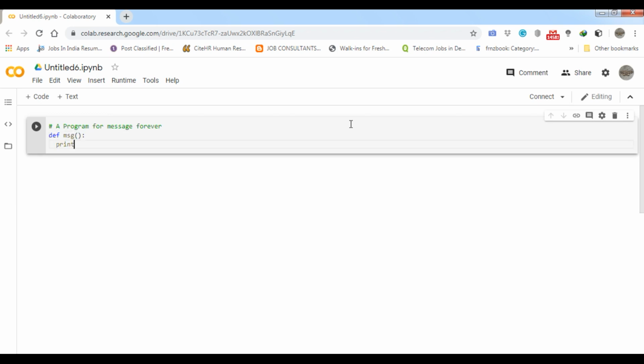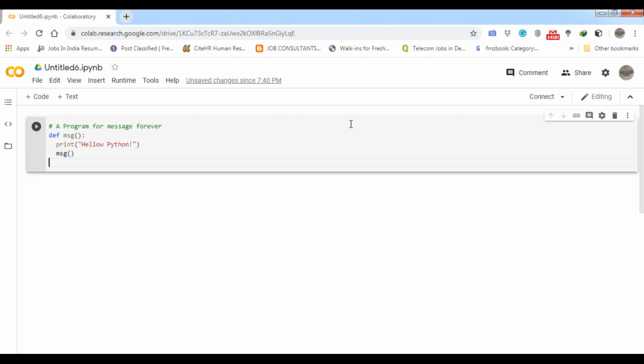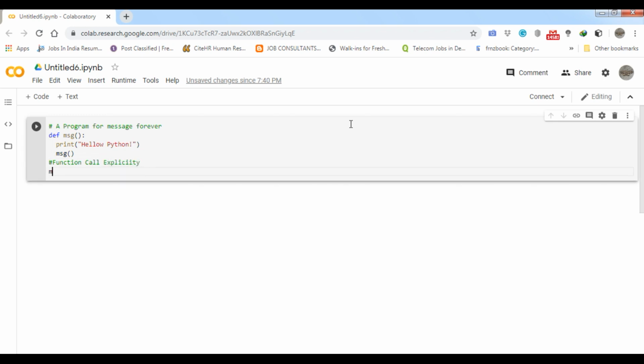I am going to print here hello Python, and then inside the body I am going to call this function again, and at last I am going to call the function explicitly, that is msg. Once this function is called, it will never close. It means it will run infinitely.